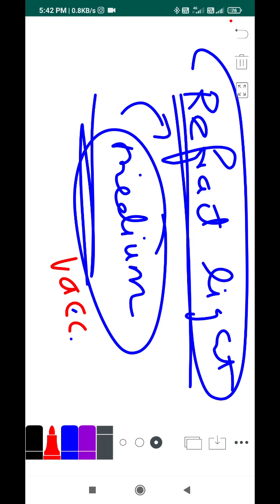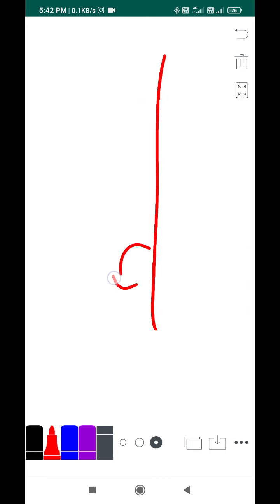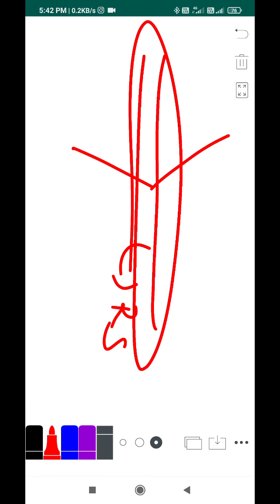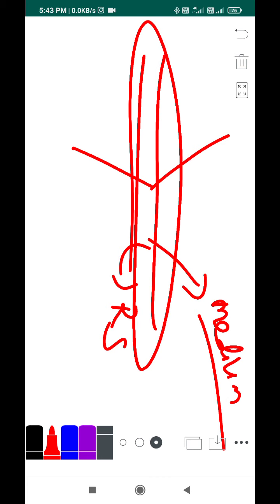Do you agree with me? Of course you will agree with me, right? Empty space or vacuum cannot refract light. So there should be a refracting surface, right? Then only light will get refracted. So here, if this is the refracting surface, light falls on it and gets refracted, so this surface is a must. I am referring to the surface as medium. Medium means it can be solid, liquid, or atom or molecule, whatever it is.